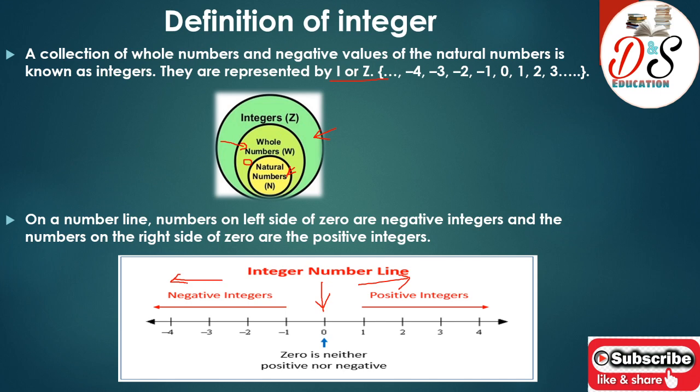Now from this diagram we can classify integers in three parts: positive integers, negative integers and 0. Remember, 0 is neither negative nor positive. So we can also say that positive integers are natural numbers. All these positive integers are natural numbers. Now why do we study integers, or what are their uses in our real life? Let's discuss this in the next slide.